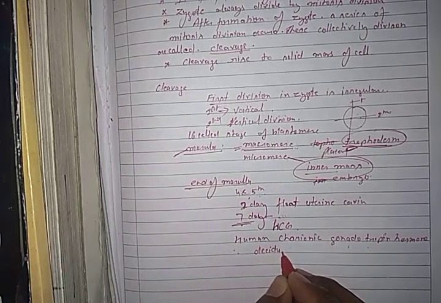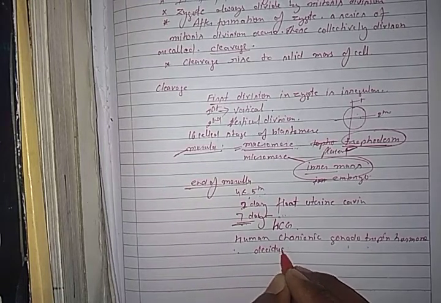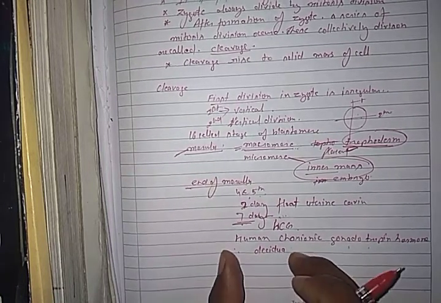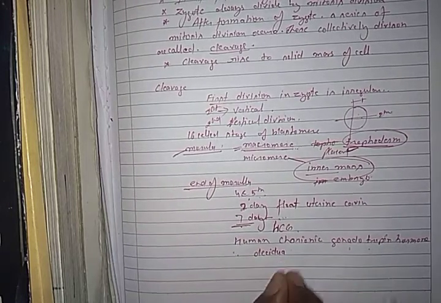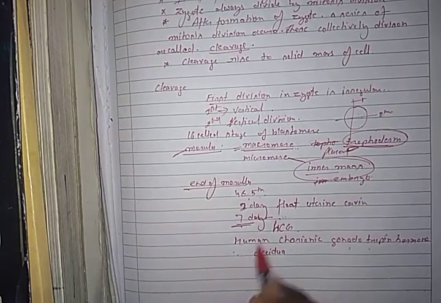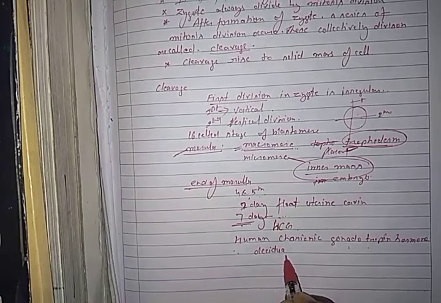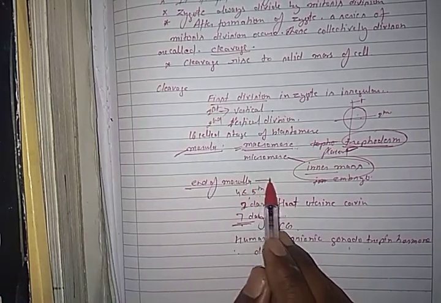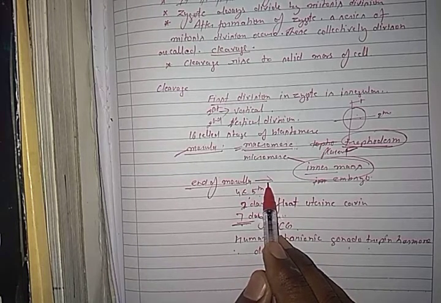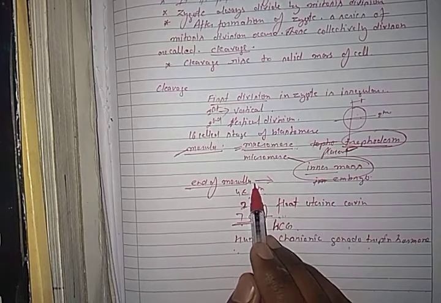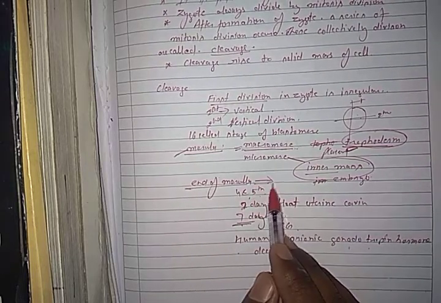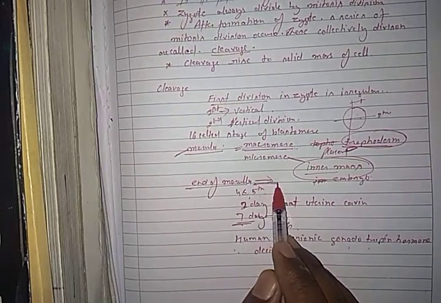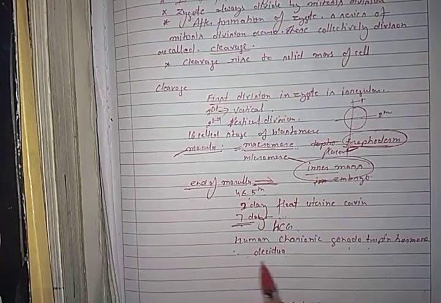The morula first converts into a blastula, which stays implanted in the endometrium wall of the uterus.